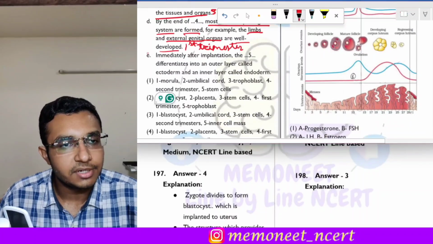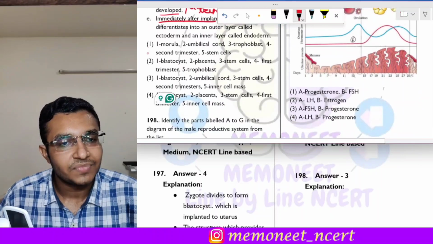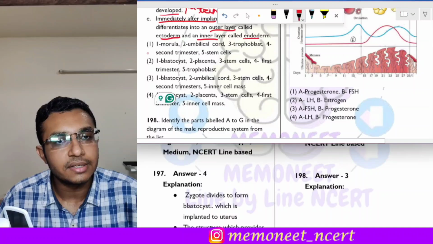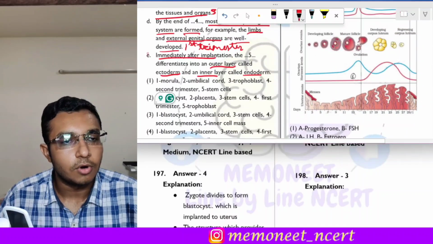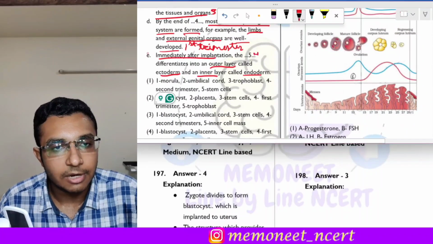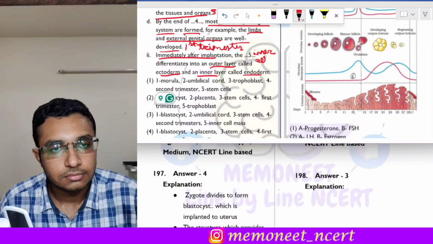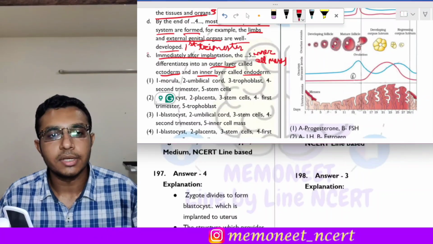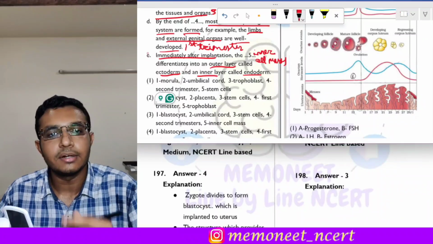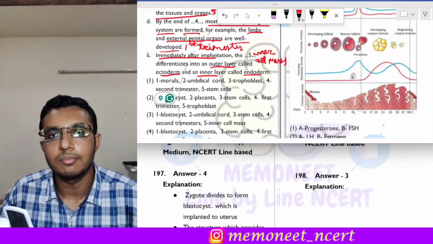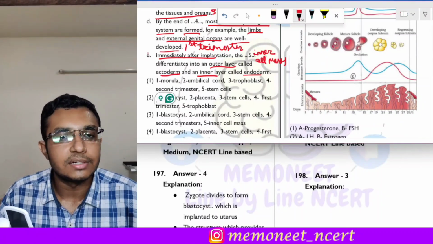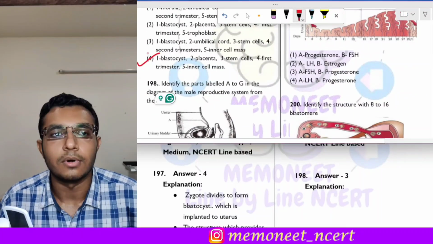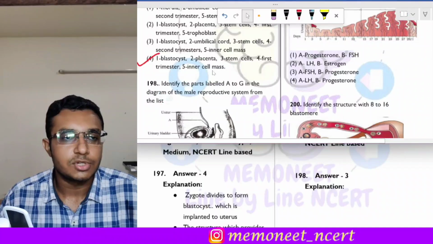The fifth statement is: immediately after implantation the dash differentiates into an outer layer called ectoderm and inner layer called endoderm. So what differentiates? The inner cell mass. The inner cell mass differentiates into an outer layer called ectoderm and the inner layer called endoderm immediately after implantation. So fifth will be inner cell mass. Which is the correct matching shown here? It is option 4. So the correct answer will be option 4.